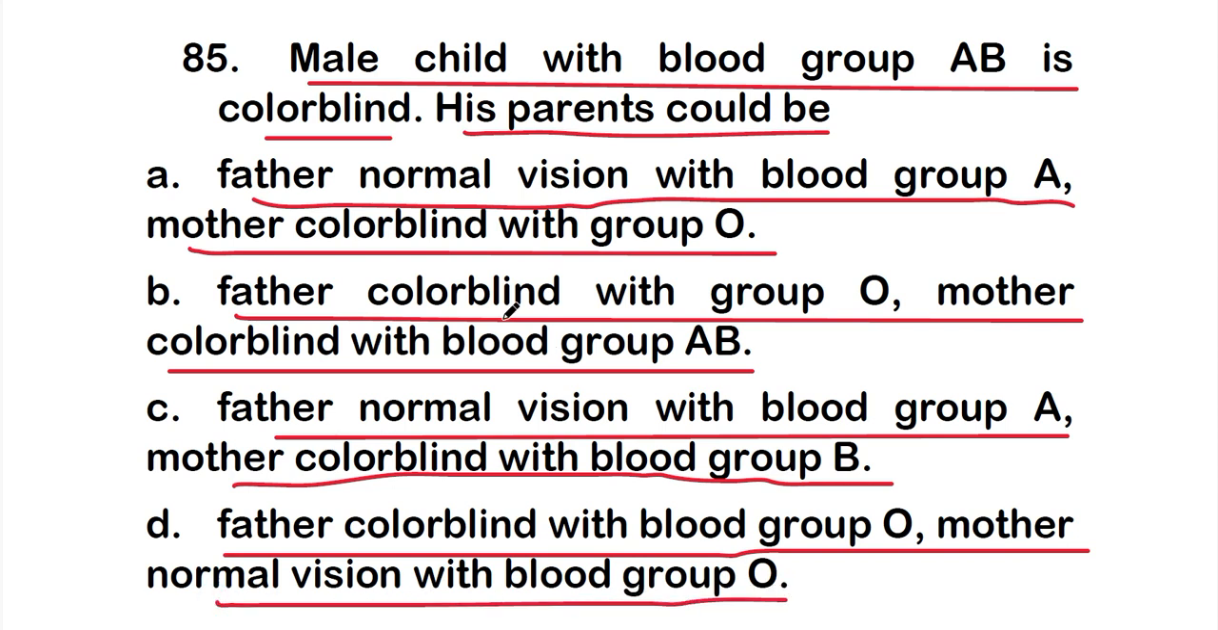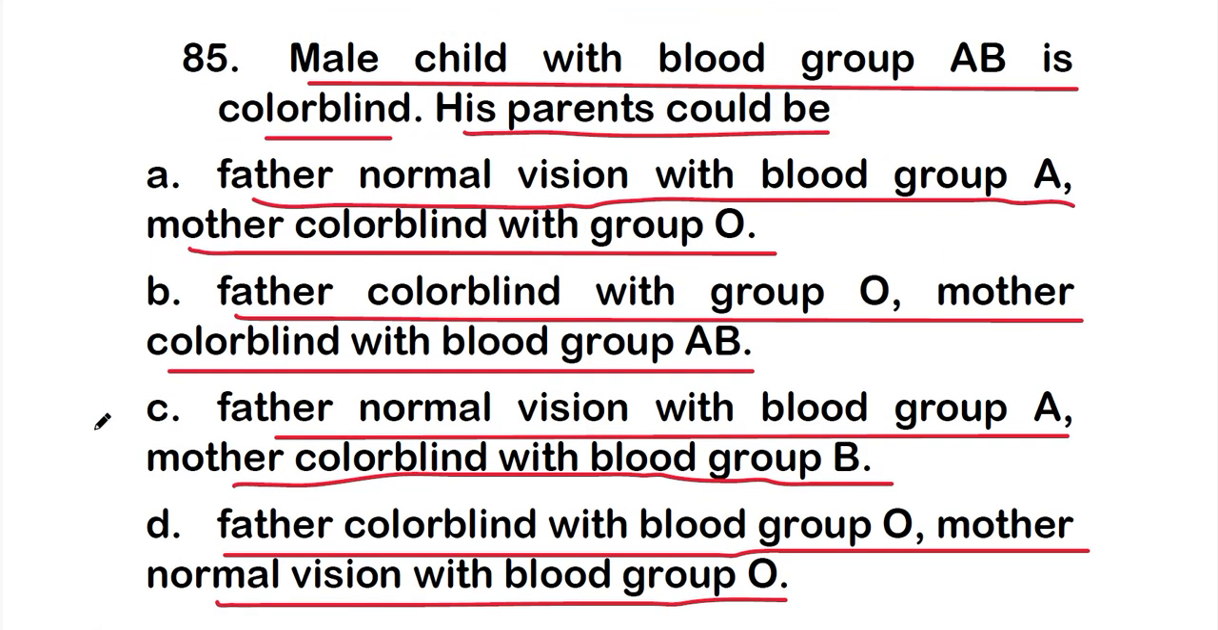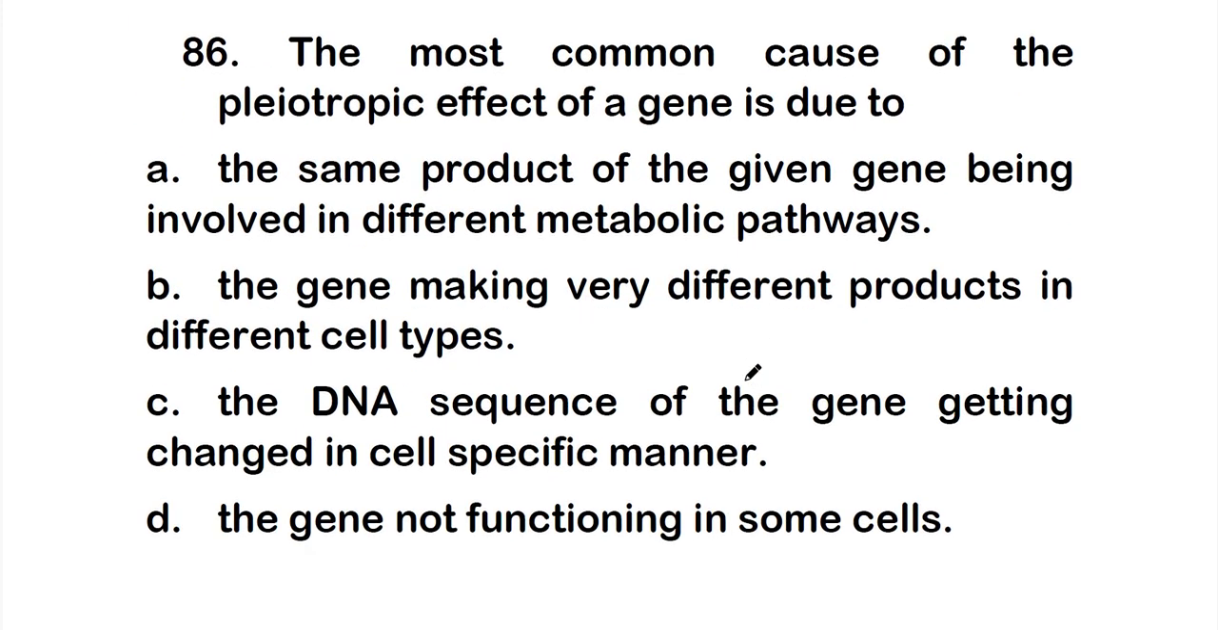So the right answer is option C, that is father normal vision with blood group A and mother colorblind with blood group B. Okay, so this is the right answer: a male child with blood group AB is colorblind, so his parents could be father normal vision with blood group A and mother colorblind with blood group B. Okay, so let's move on to question number 86.